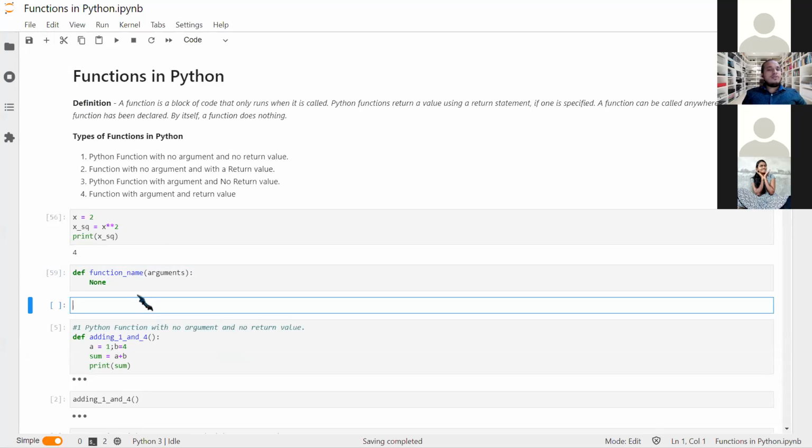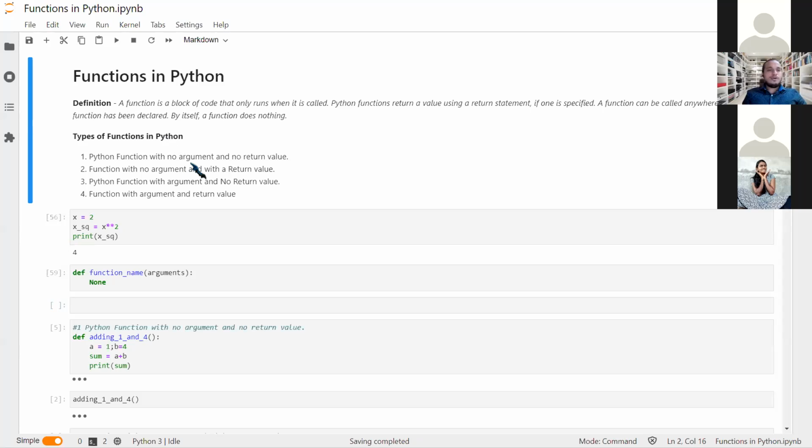Now there are 4 types of function in Python. This is from a computing point of view. Otherwise we have other types from a mathematical point of view. So the types of functions in Python, there are 4 categories in the way we define it. It is structural.